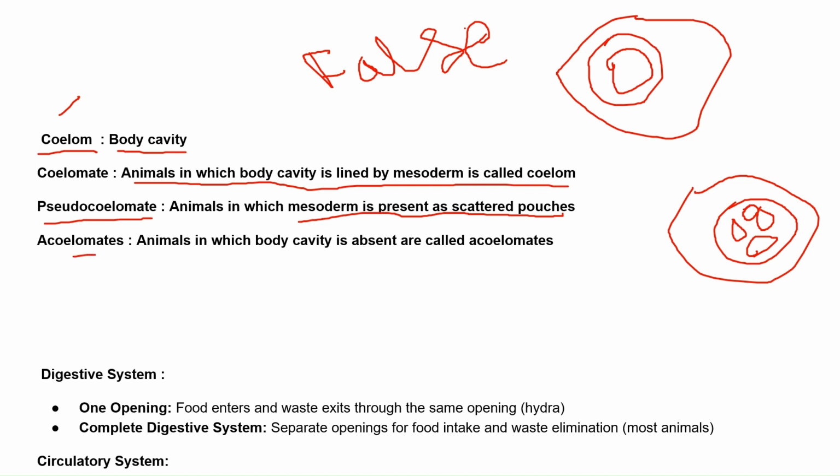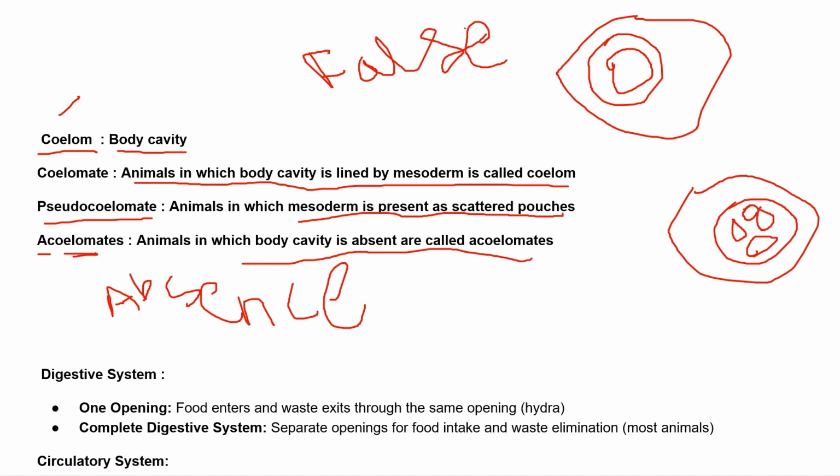Acoelomate: 'a' means absent, and coelom is the body cavity, so it is the absence of a body cavity. The animals in which the body cavity is absent are called acoelomates.